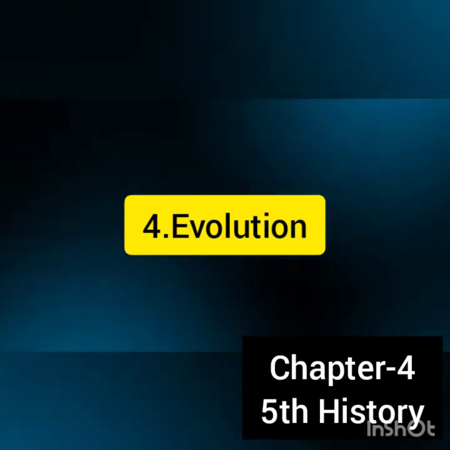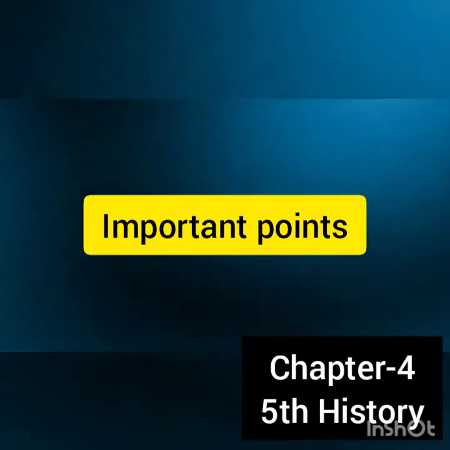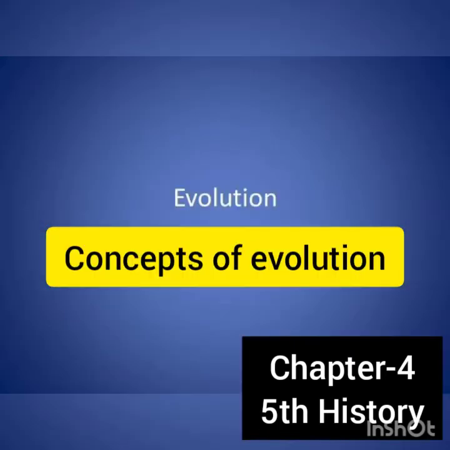See the important points. The first point of this lesson is concept of evolution. Evolution means gradual and continuous change. In the process of survival, the animal adapts to the environmental changes. This results in internal physical changes which are inherited by the subsequent generation.